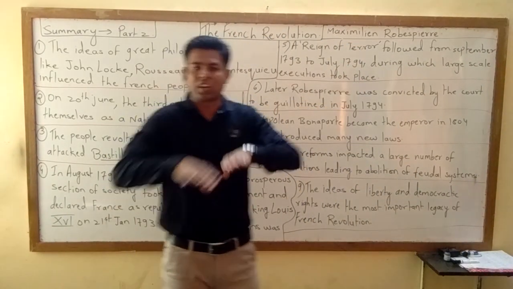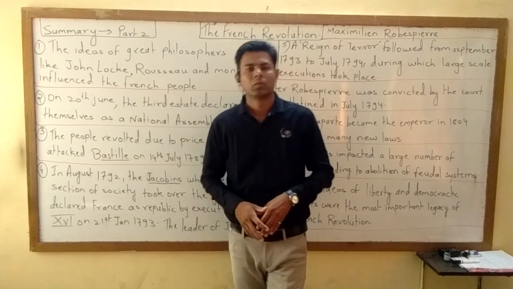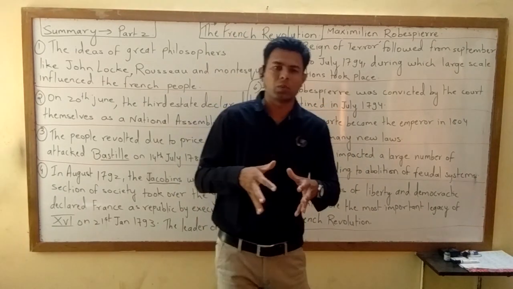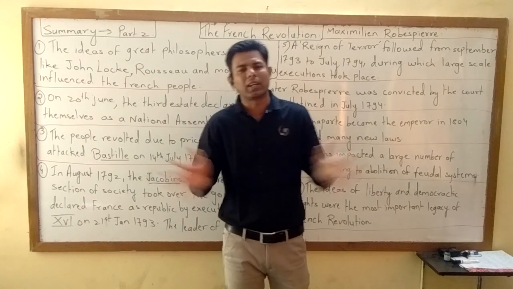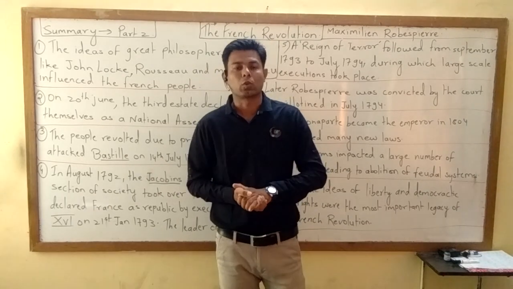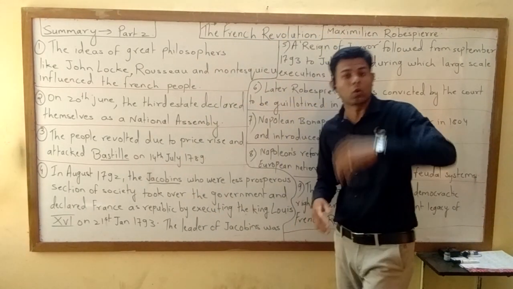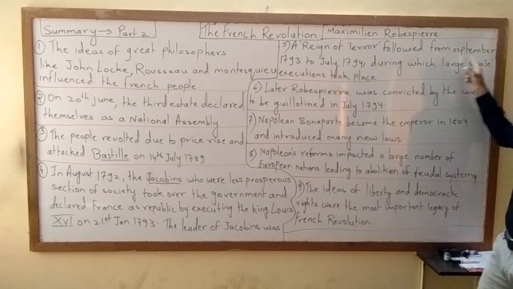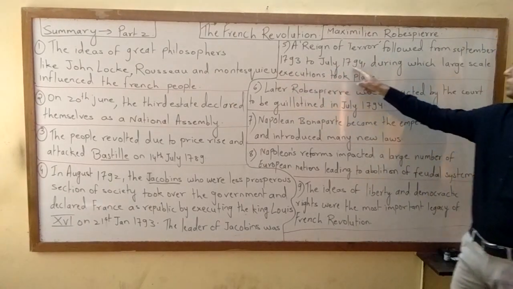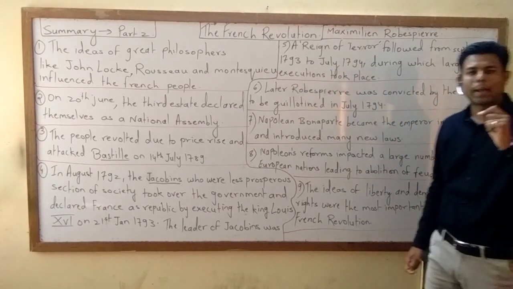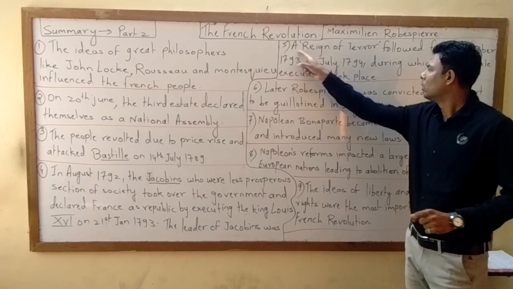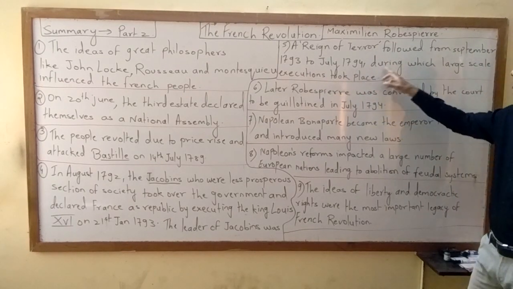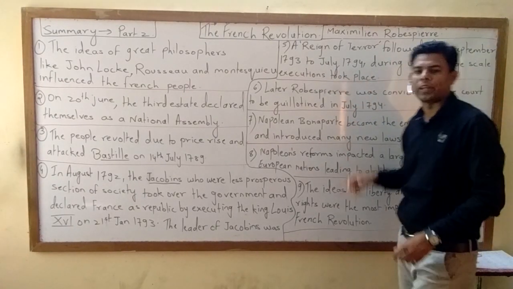Now, after this, what happened? A reign of terror started in France. Everyone was afraid. The atmosphere was completely frightened. सब लोग डर गए थे कि ये क्या हो गया अचानक से, इसको किल कर दिया, मार दिया किसको? लुई 16 किंग को. A reign of terror followed from September 1793 to July 1794, during which large-scale executions took place.